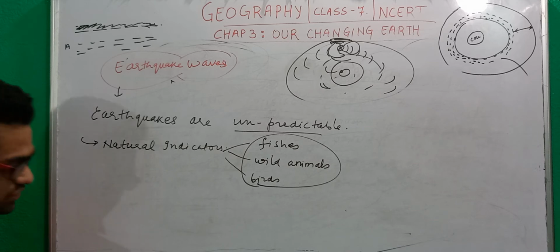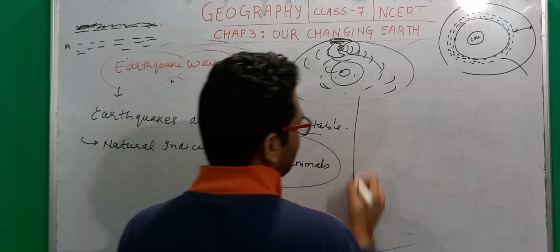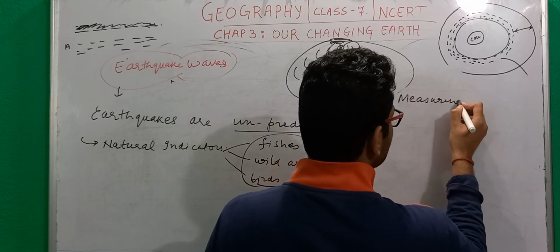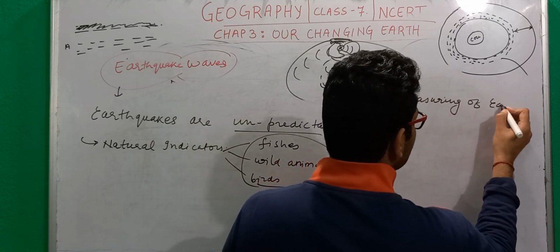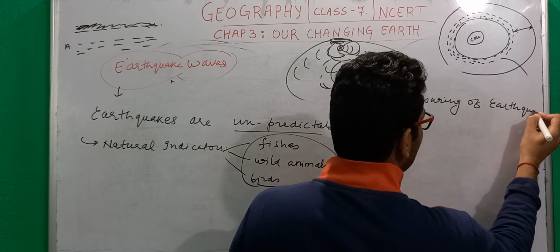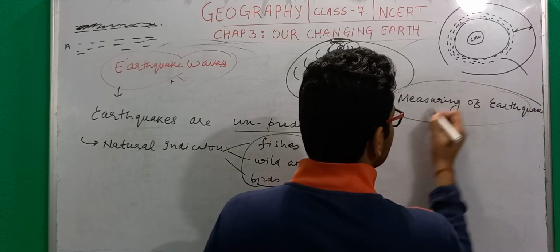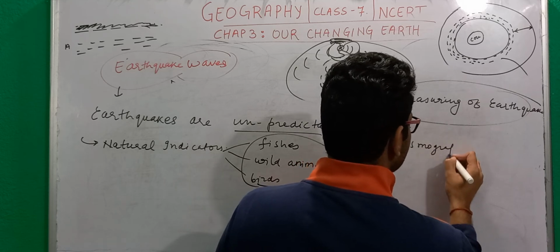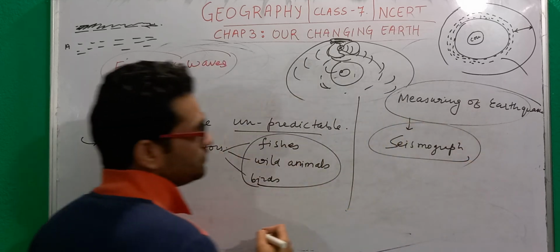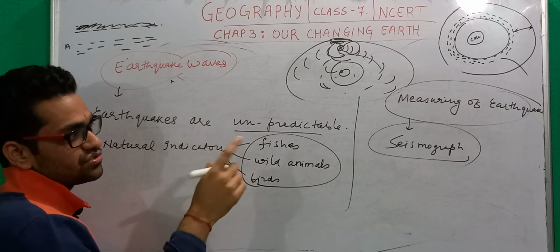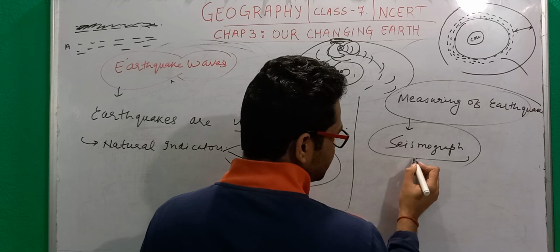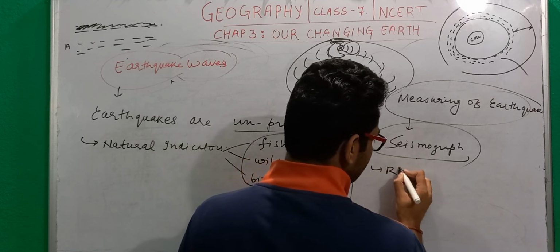But now understand how we measure earthquakes. So we have an instrument called a seismograph, and it is through this instrument that we tend to measure earthquakes. We have two types of scales to measure earthquakes.